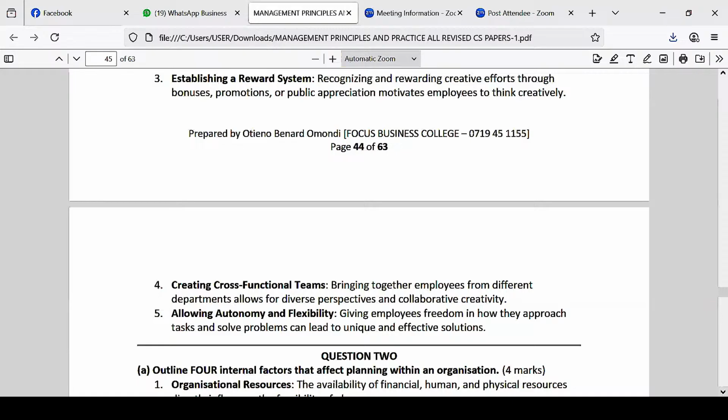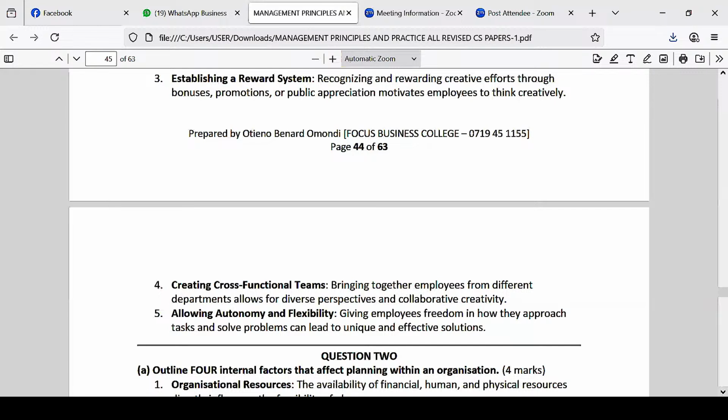Then number 5 is what? Allowing autonomy and flexibility. What is autonomy? When we talk about autonomy, it means allowing employees to be independent. Let them do their work without any interference.